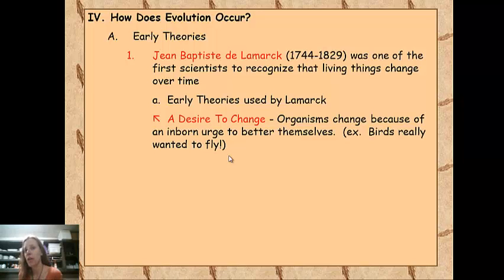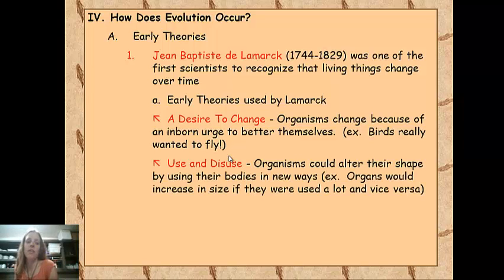So birds developed wings because they really, really wanted to fly. Seems silly to us because we want to fly so badly that we invented planes, but we couldn't grow wings. And then use and disuse. So organisms can alter their shape by using their bodies in new ways. So organs would increase in size if they were used a lot and vice versa.